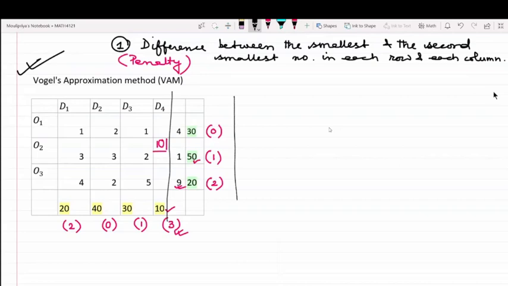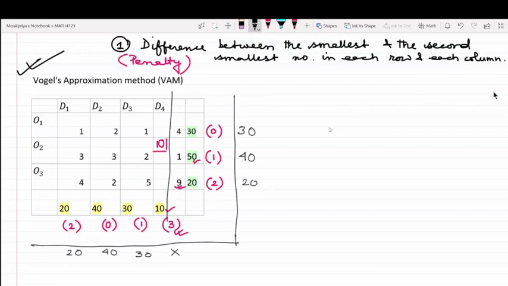In the next step, we again calculate the revised supply, revised demand, and revised penalty. So O1's supply is 30, O2's supply would be 40 units, O3's is 20 units, D1 is 20, D2 40, D3 30, and we can put a cross over D4.